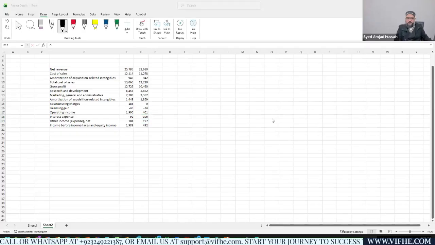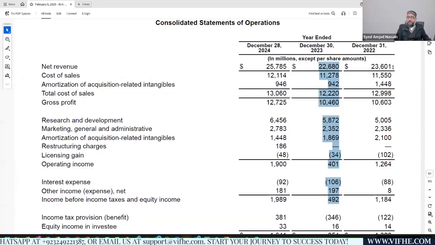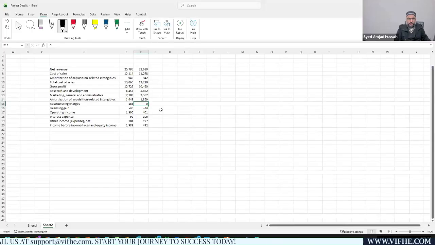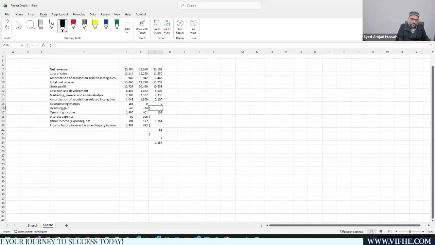And I'm going to copy the rest of the data. I'm just giving you an example. I'm just using the data from this PDF document for 3 years. So ensure that you are using or updating the data from the relevant sites, right? It's -1 or 2. Then I have 1264. Then I have -88. Then we have 8, and then we have 1184, right? And I'm going to delete the rest of it, right?